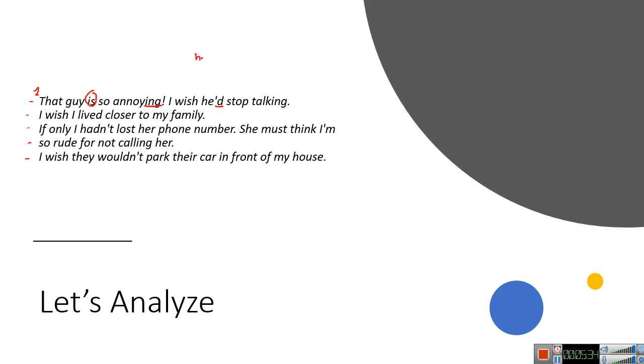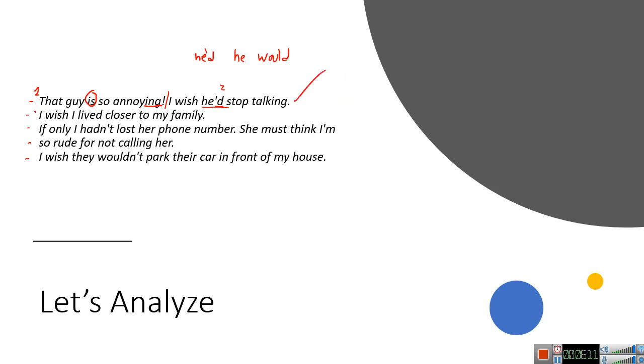Well, in this case, the 'd means would, so it's also future, so it's talking about the present, because of the "is" in this part of the sentence and the "would" in the second one. Maybe you had someone annoying, and you don't say it to him, but you wish he stopped being so annoying. He's still in the present, right? Very well.